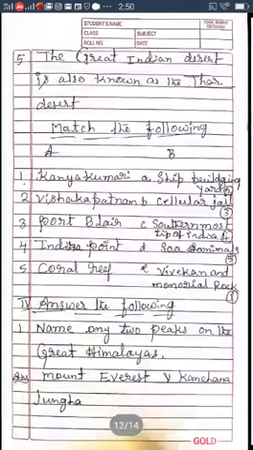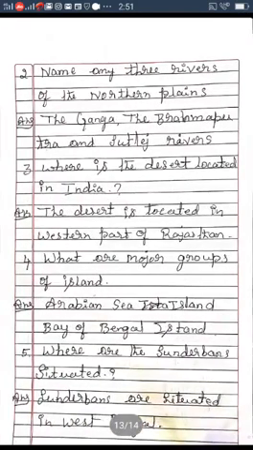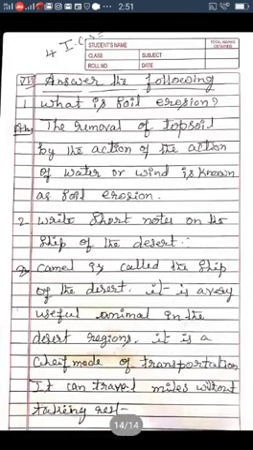Once again I repeat the questions and answers. Name any two peaks of Great Himalaya. Answer is Mount Everest and Kanchenjunga. Second one, name any three rivers of northern plains. The Ganga, the Brahmaputra and Satluj rivers. Third one, where is the desert located in India? The desert is located in western parts of Rajasthan. What are the major groups of islands? Arabian Sea Islands and Bay of Bengal Islands. Where are the Sundarbans situated? Sundarbans are situated in West Bengal.